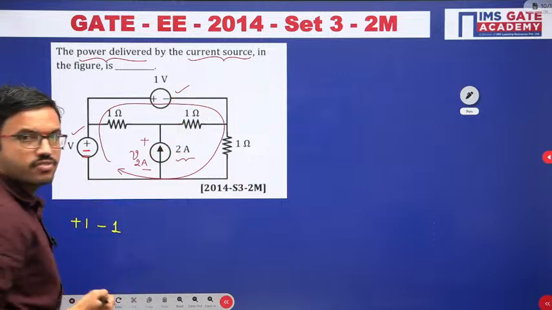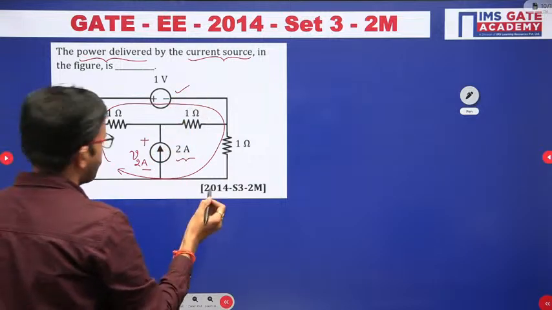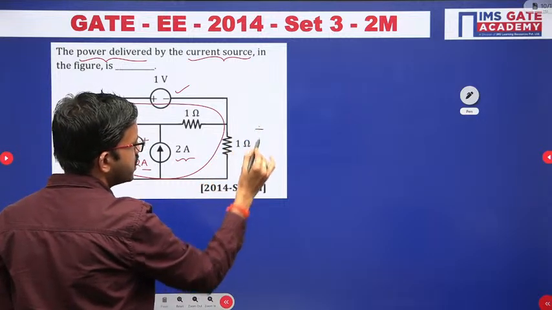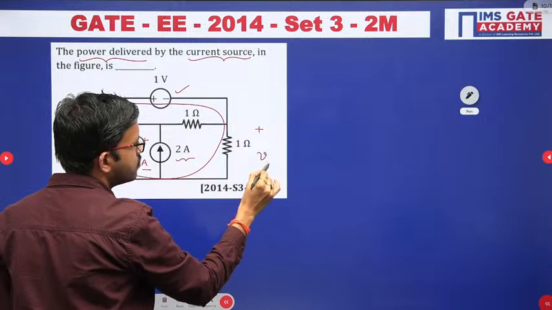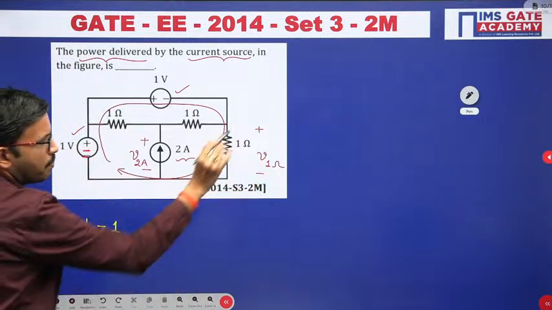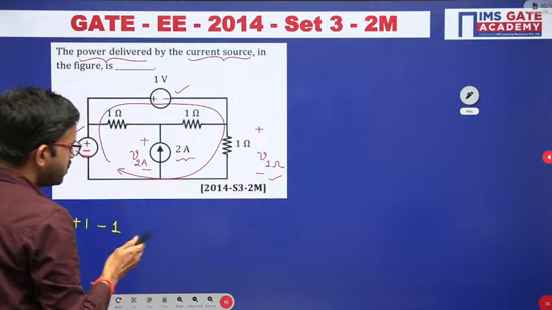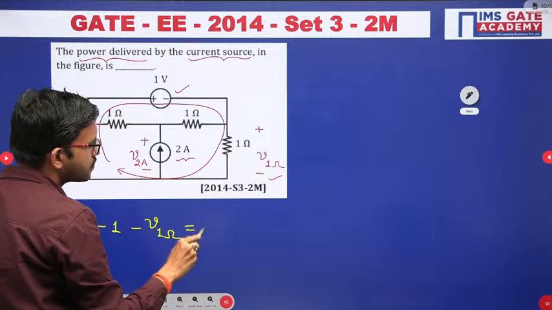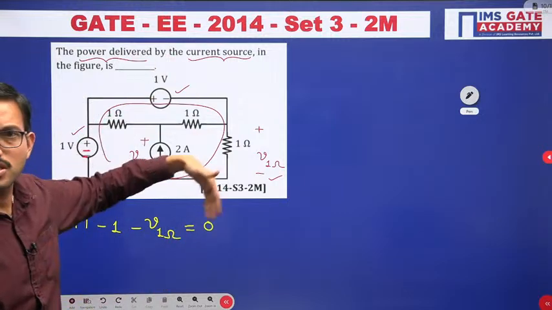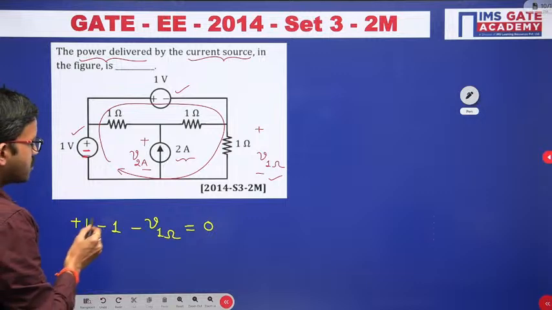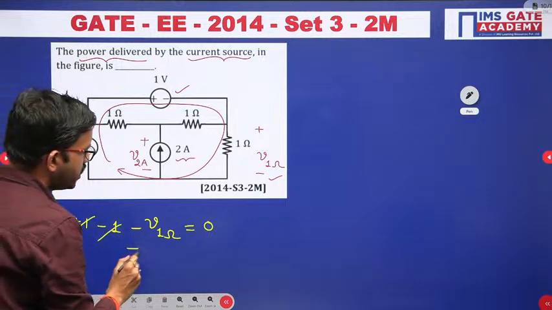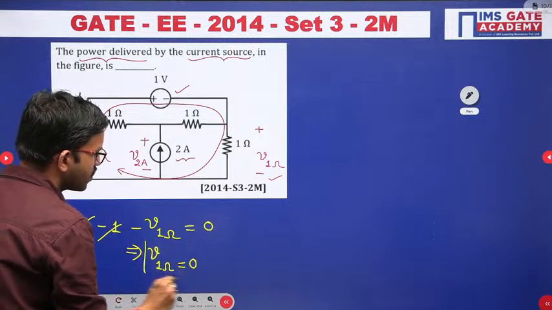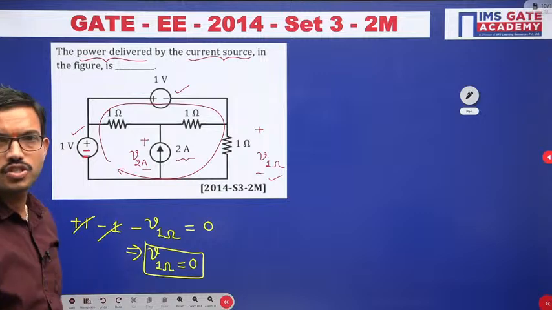Across this 1 ohm resistor, suppose I mention the voltage like this, +2 minus; I am considering the second polarity for every element. I have applied KVL around this closed path, so +1 and -1 will get cancelled. From here you get the voltage across the 1 ohm resistor is 0.